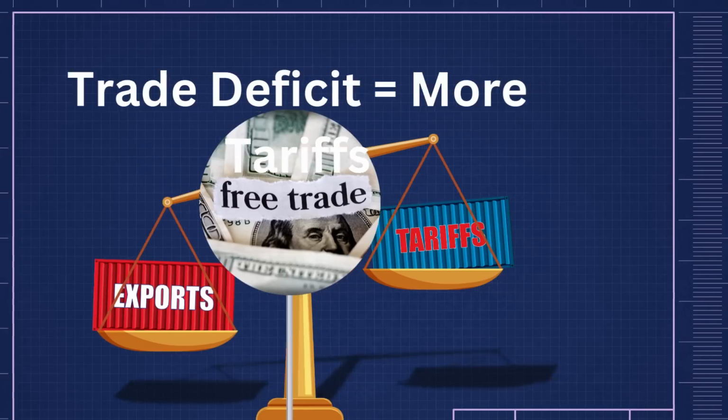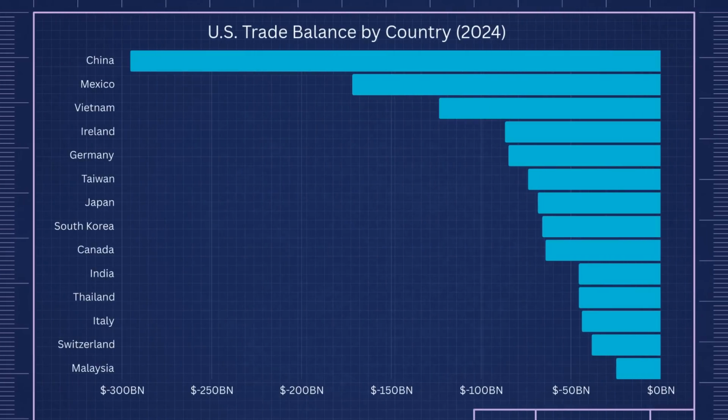And you can easily see this if we graph out the United States deficit partners. Here on the graph, you can see some of the largest trading partners which have a big surplus with the United States. You can see China, Vietnam, Japan, South Korea, and a long list of other economies that have high surpluses against the US. And these very economies have seen high US tariff rates. So, that's the case we have for Singapore.